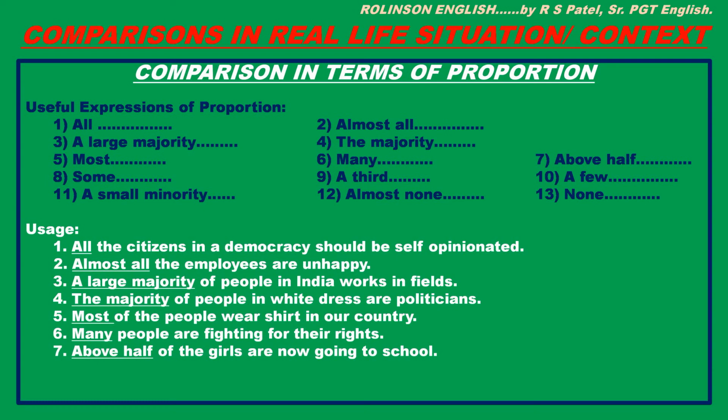Right? A large majority of people in India. People in India, this is the noun phrase, that is determined by the use of a large majority of it. So a large majority of people in India, that is the noun phrase now, and a verb in simple present is added, works in fields. Right? So this way it has become a sentence.